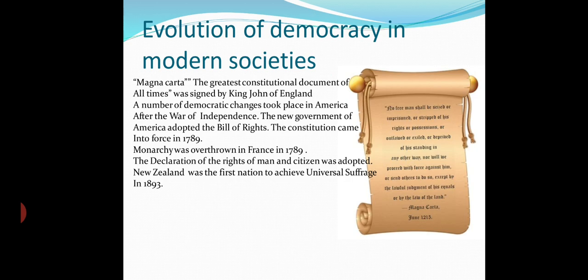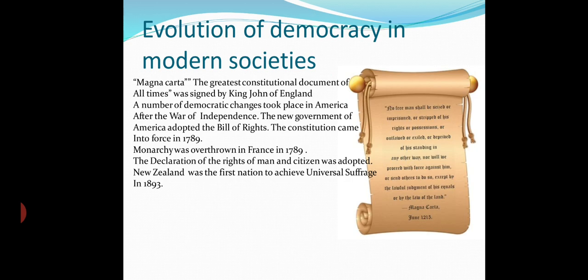But in the 13th century, King John of England signed the Magna Carta. Magna Carta means the greatest constitutional document of all times. It was the foundation of the freedom of the individual against the arbitrary authority of the despot. Despot means against the absolute powers of the king. In the Magna Carta, the king agreed to let his powers be restricted by law. He had to obey the law like all other people. If he broke the law, he could be removed by the nobles.